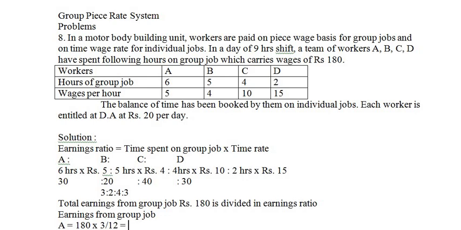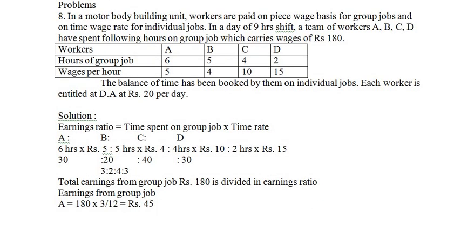This will be equal to rupees 45. Same thing we need to calculate for B. B is equal to total earnings 180 into his ratio 2 divided by 12. If you calculate, you will get his earnings, that is rupees 30.